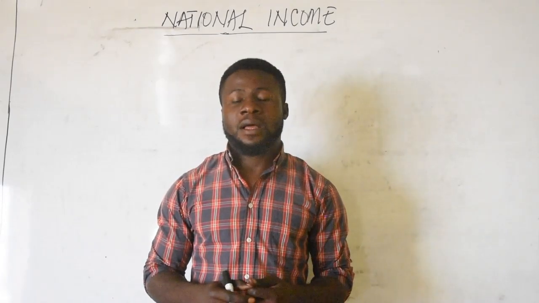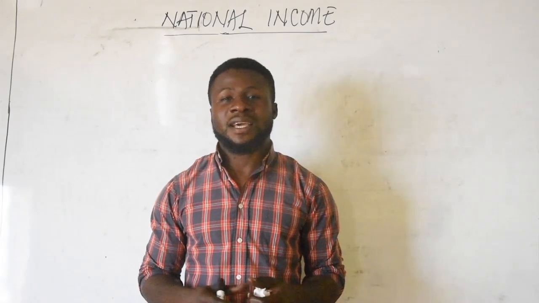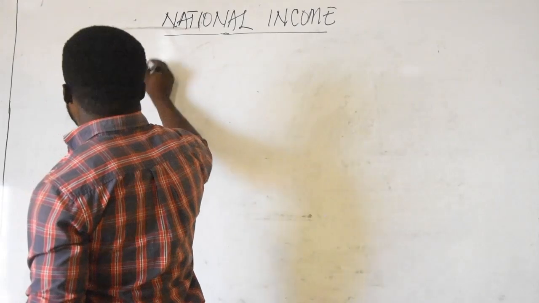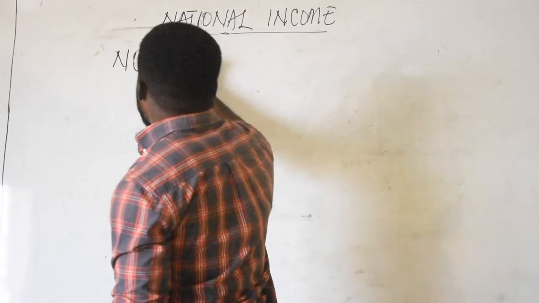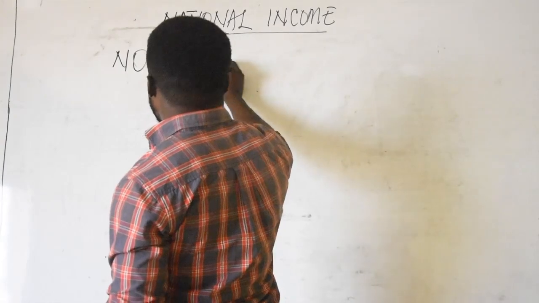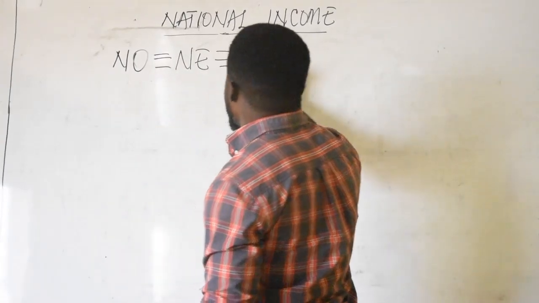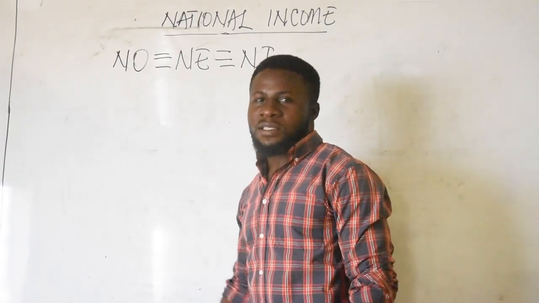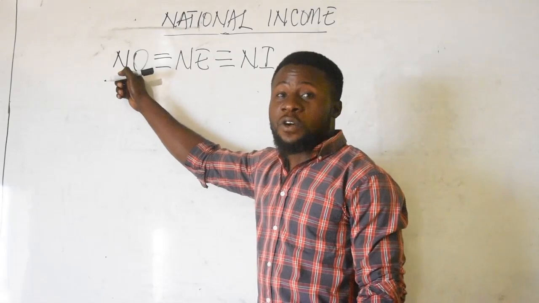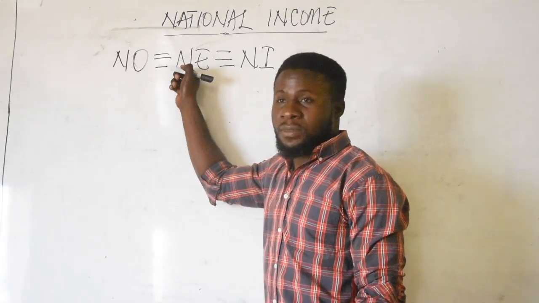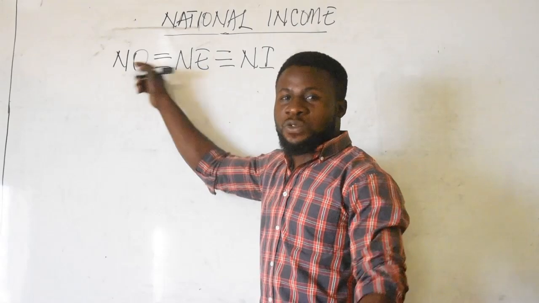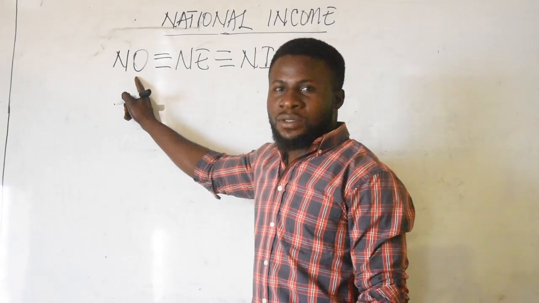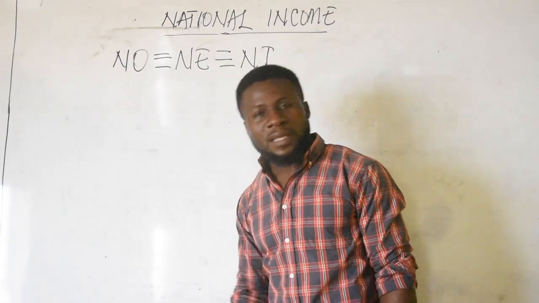That is what we call the national income identity, which states that the national output should be identical to the national expenditure, which should be the same as the national income of the country. The total value of a country's output should be the same as the expenditure spent to realize that output, and its income in terms of that output should also be the same as the expenditure and the output itself.